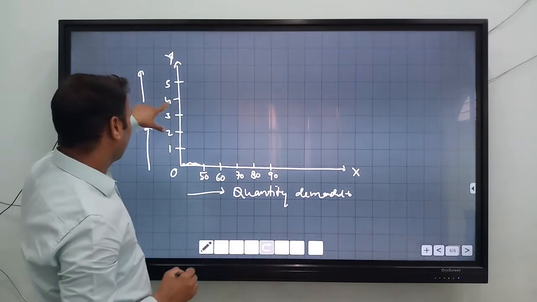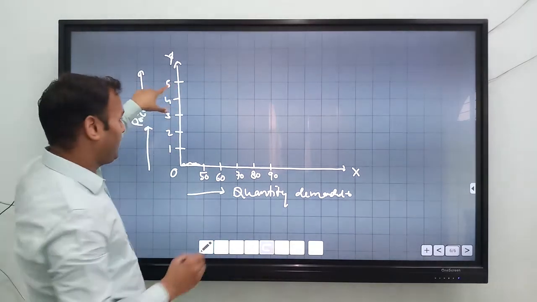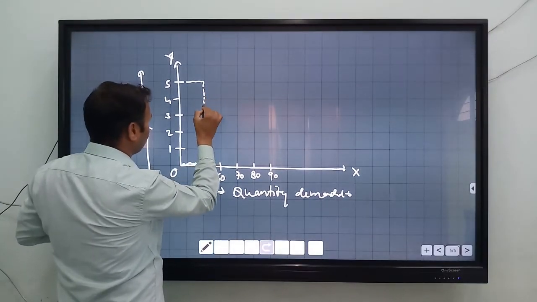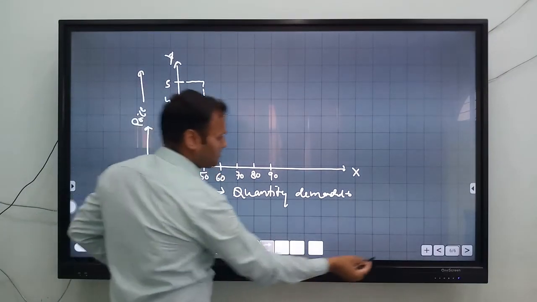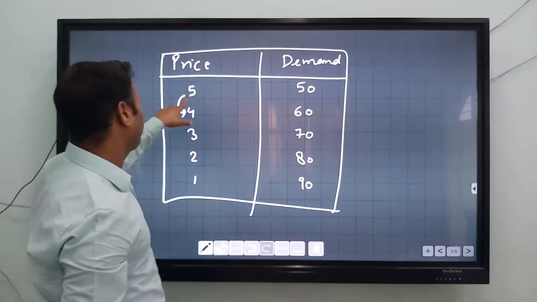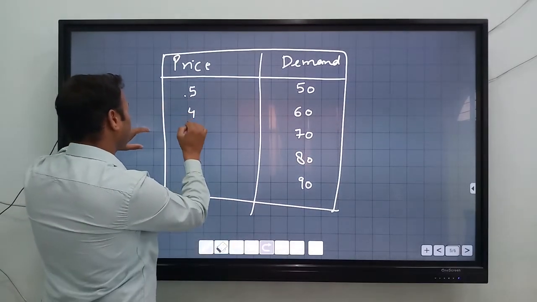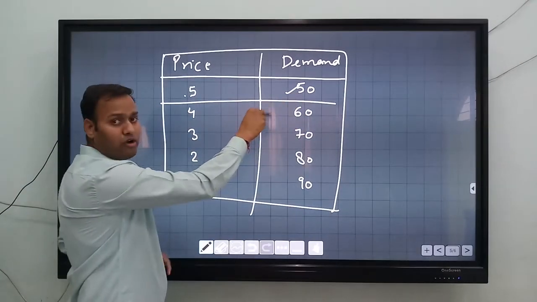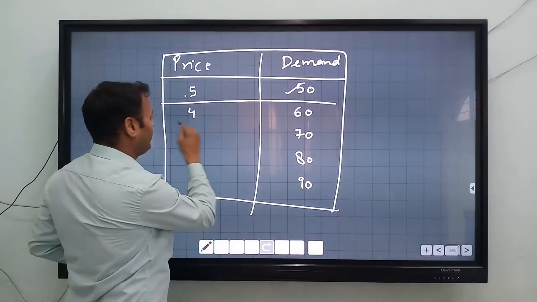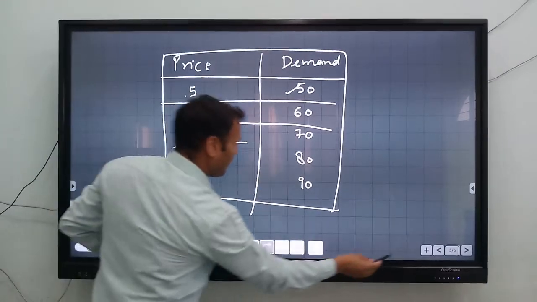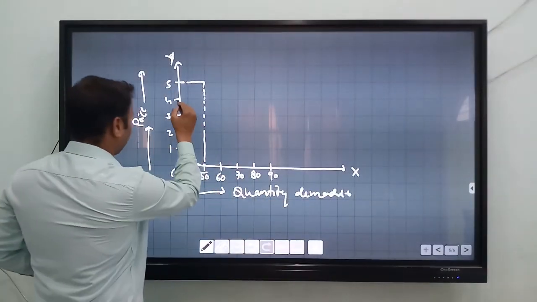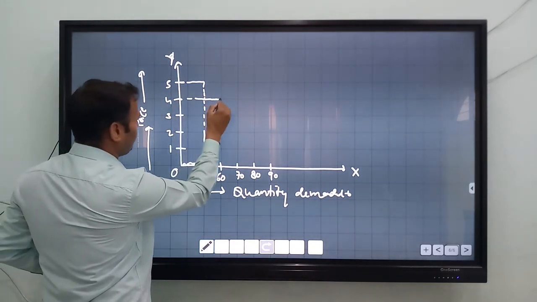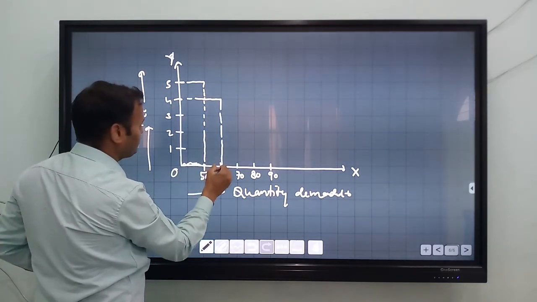So when the price of the particular commodity is 5 rupees, the demand of that commodity is how much? That is 50. When the price decreases from 5 to 4, the demand will increase from 50 to 60.